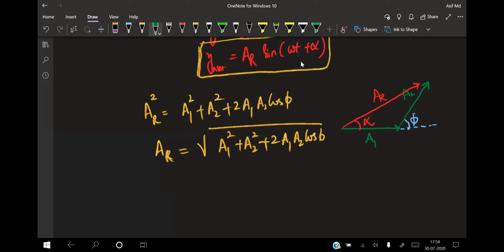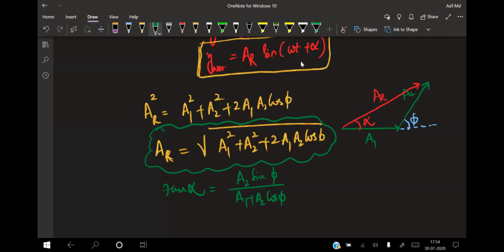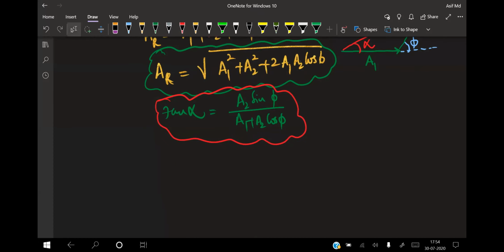To calculate alpha, tan alpha is equal to A2 into sine phi divided by A1 plus A2 into cos phi. This is how we calculate the resultant amplitude as well as its direction. A resultant is equal to this much, and tan alpha gives the direction. And we know that intensity is directly proportional to the square of the amplitude.